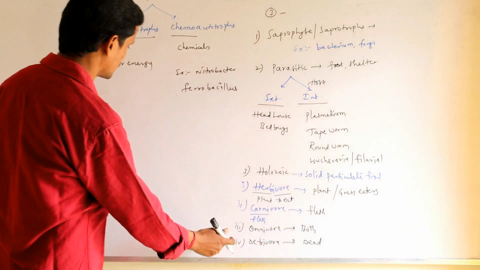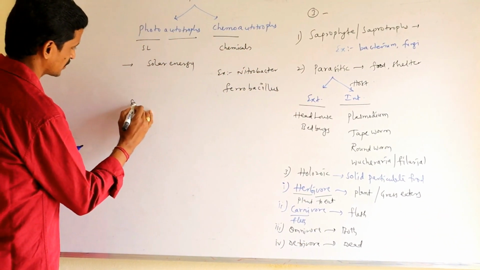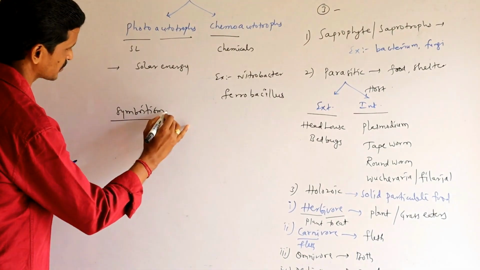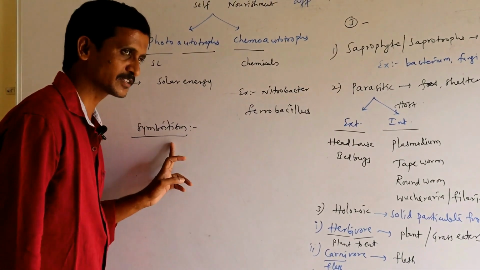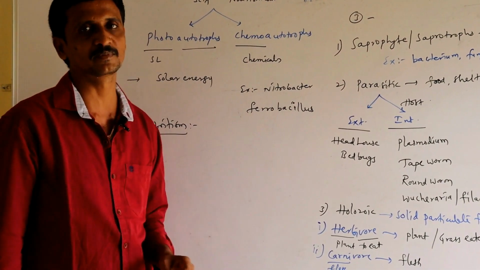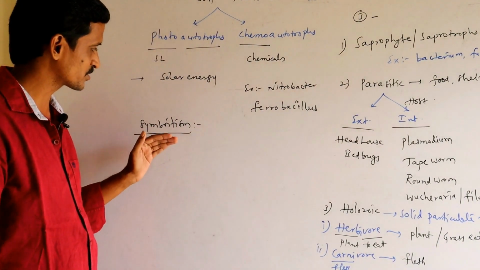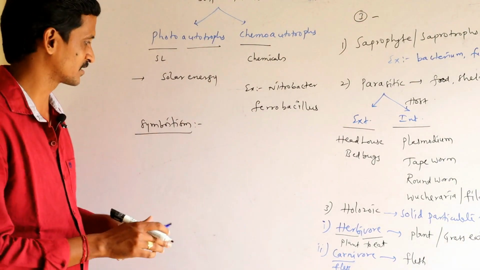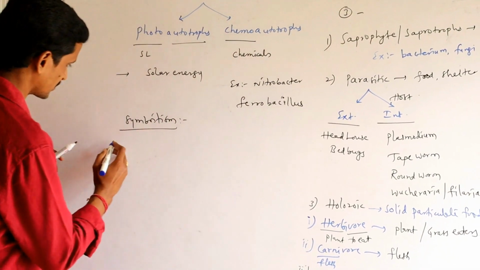Along with this, we may also see symbiotism, a beautiful association actually. This is an animal association where both the organisms are mutually benefited, or where one organism is benefited from the other organism. Let us see the examples.